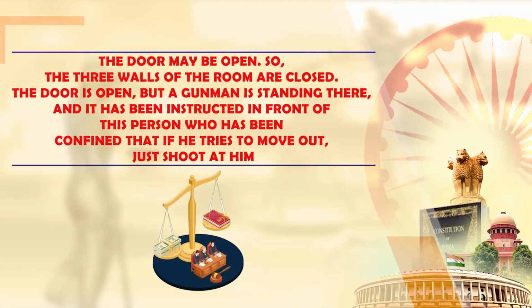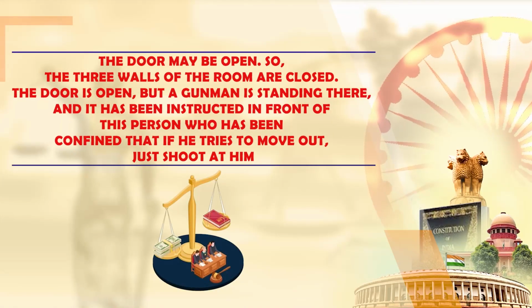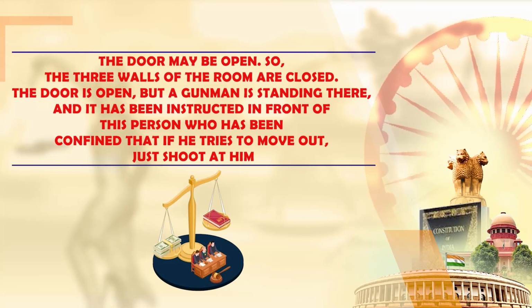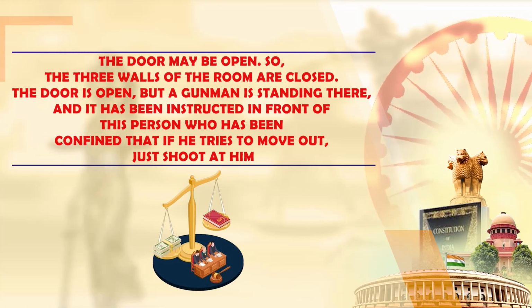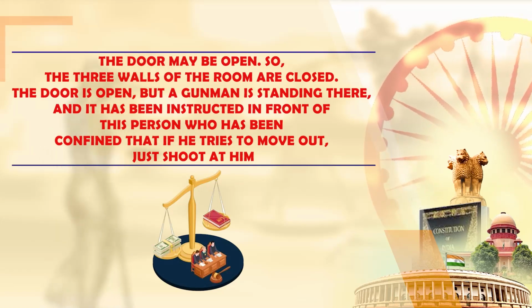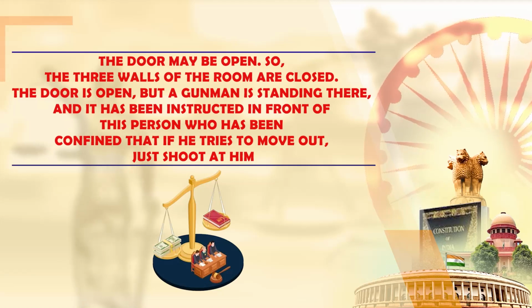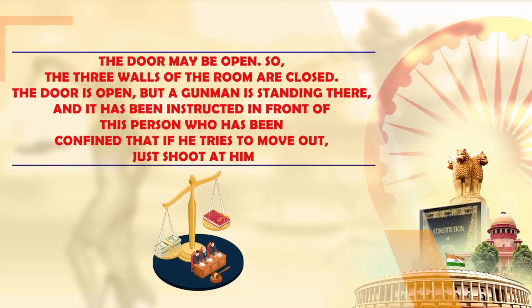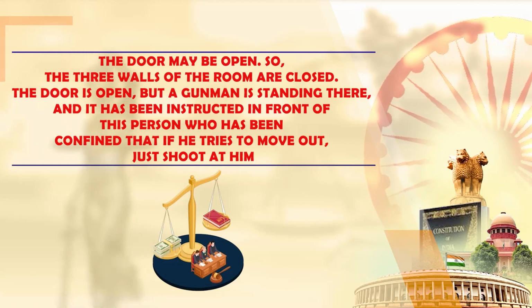Similarly, here the restraint may not be a direct physical restraint. For example, the door may be open. So 3 walls of the room are closed, the door is open, but a gunman is standing there, and it has been instructed in front of the confined person that if he tries to move out, shoot at him. Then, because of this fear, moving out of the room even through an open door is not possible for the person, because there is a threat that if I proceed out of this doorway, I would be shot by the gunman.